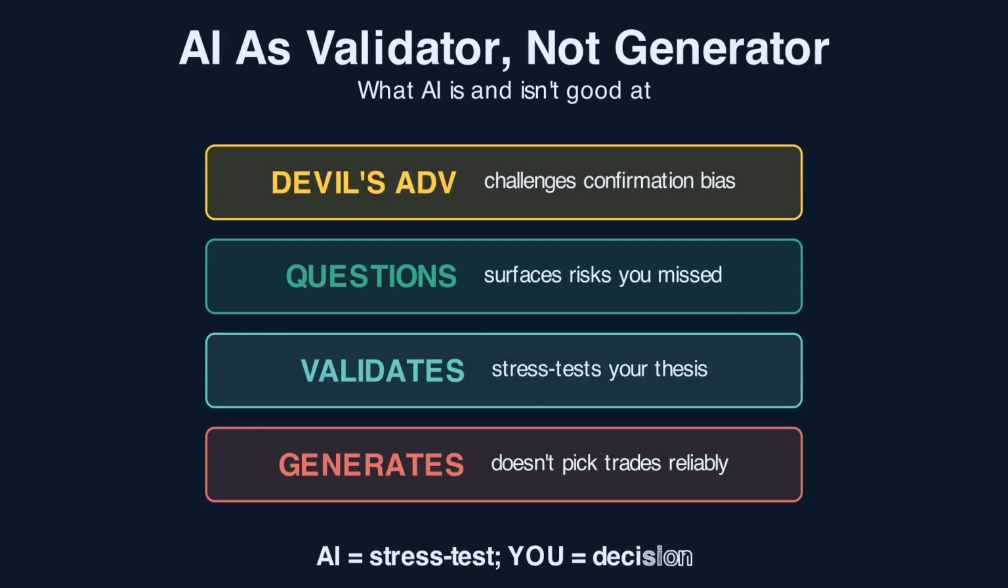Not good at predicting prices, generating winning signals, or telling you which stocks to buy. Anyone selling AI trading signals is selling marketing, not edge. Good at structured analysis of text and data, stress testing a thesis you give it, surfacing logical risks you may have missed, acting as a devil's advocate against your confirmation bias. Use AI in the modes where it actually works.